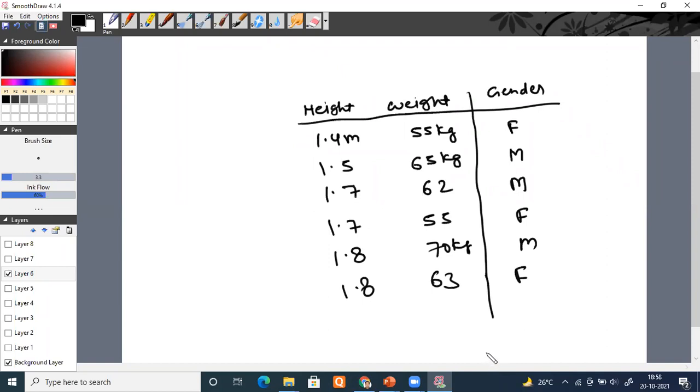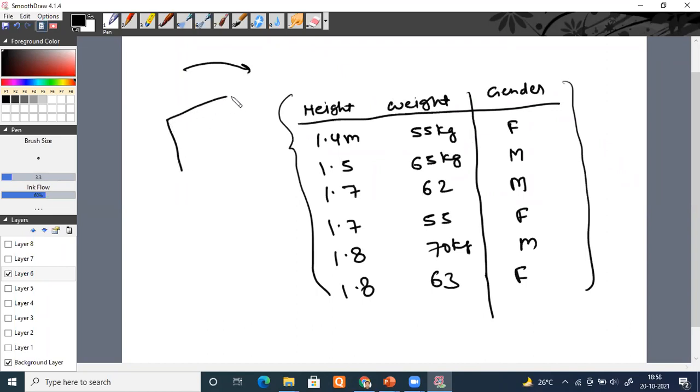So what is being asked to you? This is the data set. Use it to train your algorithm. Once you train your algorithm, you will try to predict a relationship between gender and height and weight. You will try to find out a relationship between your output variable and input variable.